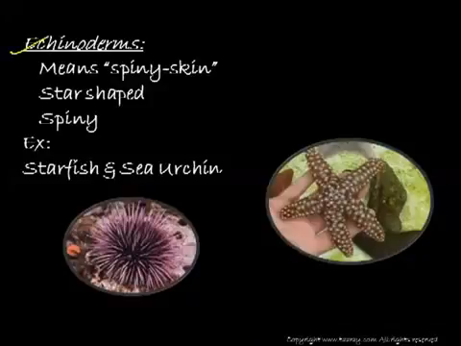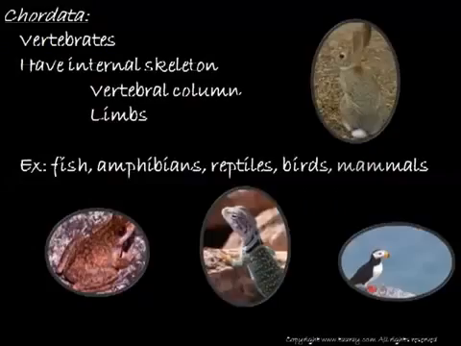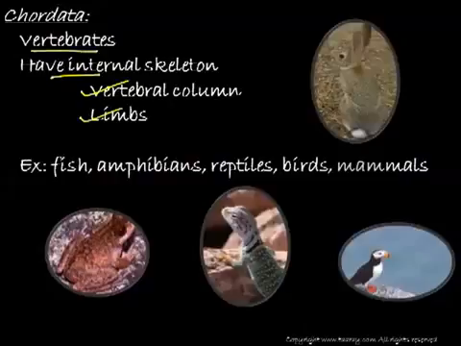Next category is echinoderms, which means spiny skin. The starfish is an example for this. It is star shaped and also spiny. Next category is chordata, in which mainly the vertebrates are involved. They have an internal skeleton, that means a vertebral column is present, as well as they also have limbs. Examples of this are fish, amphibians, reptiles, birds, and the mammals.